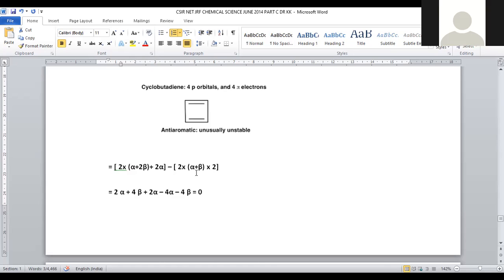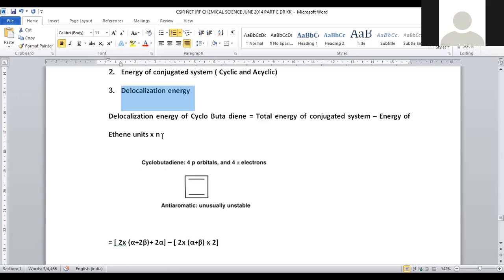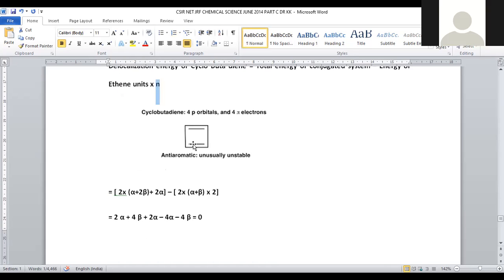Each ethene unit contributes alpha plus beta, so 2 into alpha plus beta can be taken, and N means how many conjugated systems are there. Here you can find 2 double bonds within the molecule. 2 corresponds to the number of double bonds present here, right? So this is the entire term which is required for the cyclobutadiene.